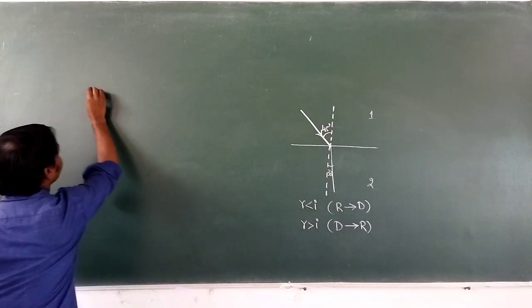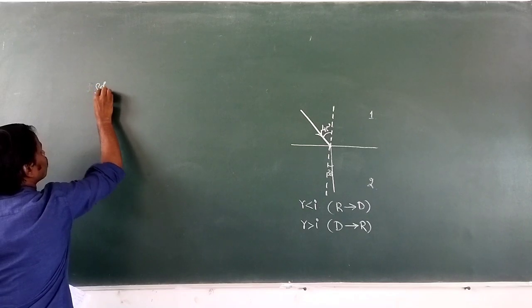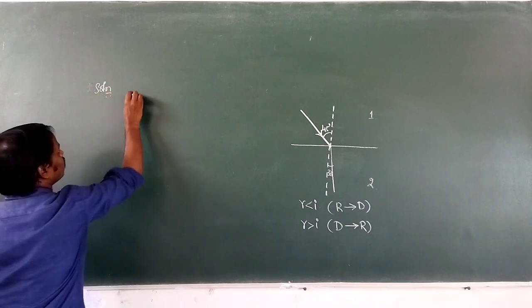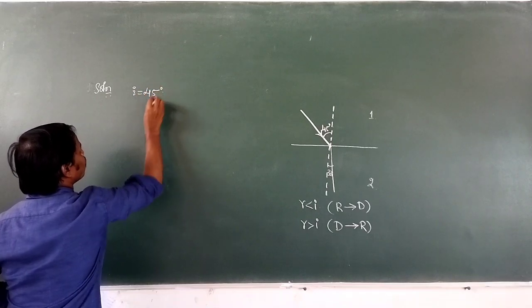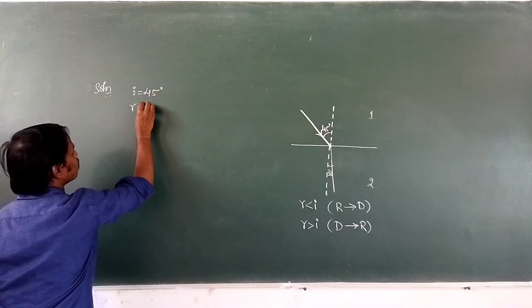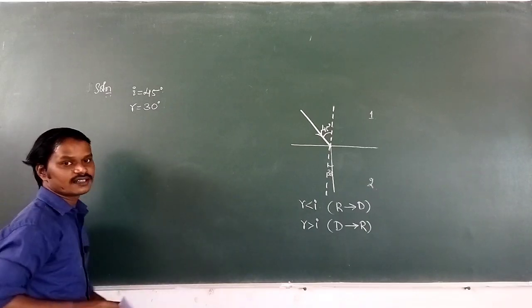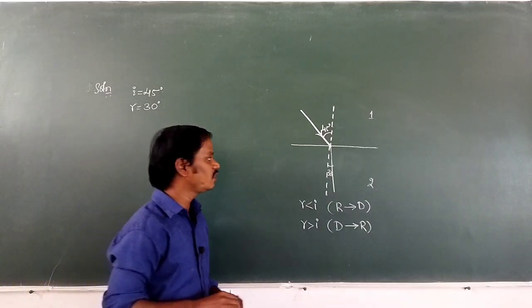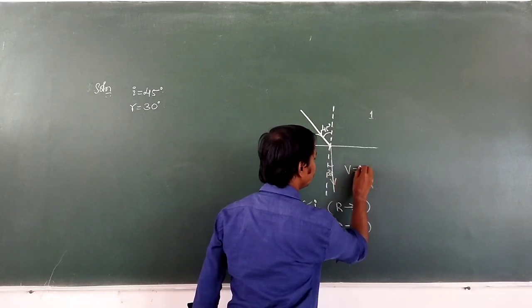So let us write the given values. Solution for the given question. The angle of incidence given is 45 degrees, and the angle of refraction is 30 degrees. Then by using Snell's law, what is our aim? Our aim is to find the speed of light in this medium.